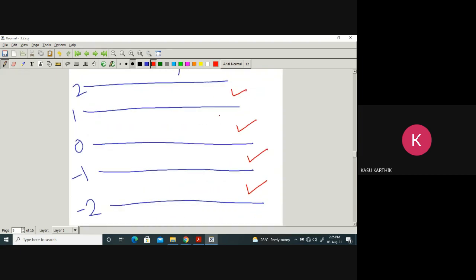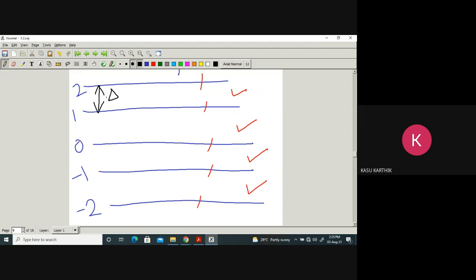Okay. How many boundaries are there? Boundary lines. 1, 2, 3, 4, 5. 5 boundary lines are there, or 5 boundaries. Okay. 4 intervals are there. Now, what is step size actually?